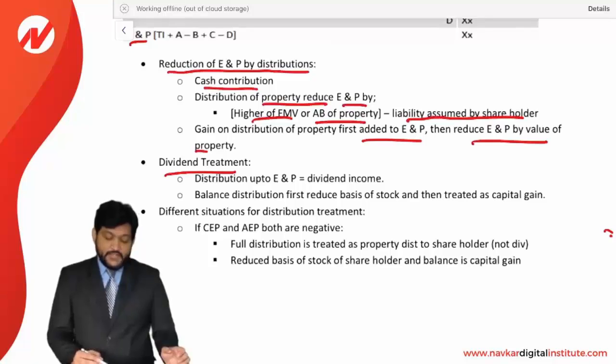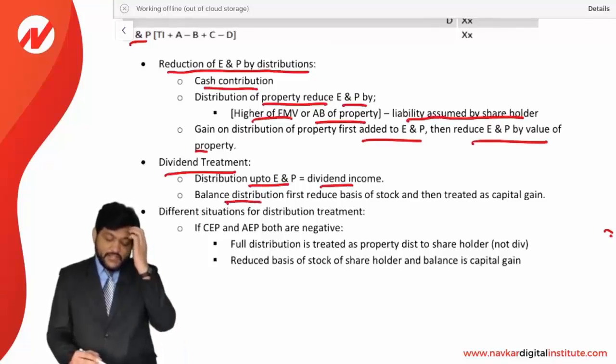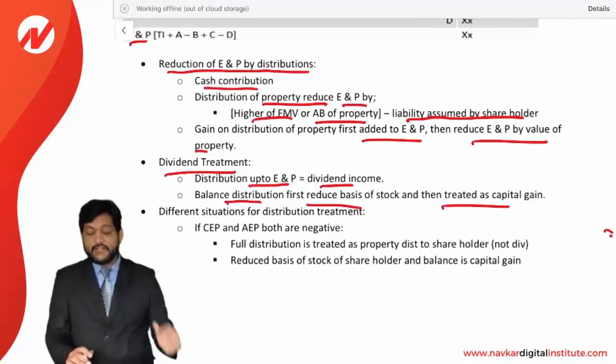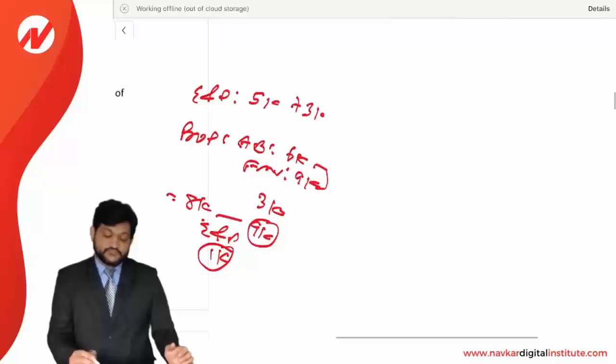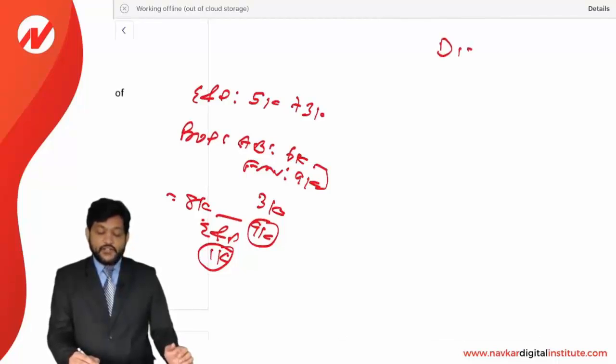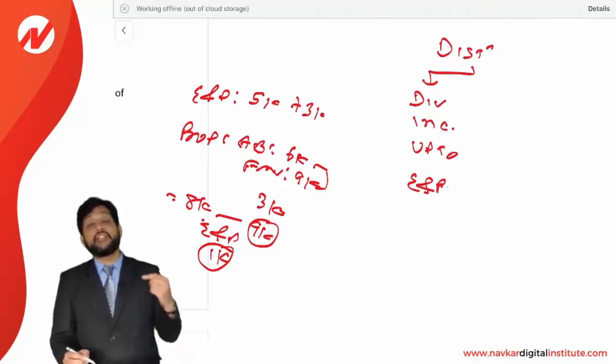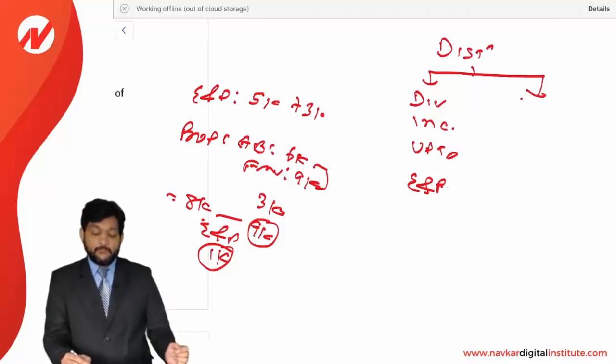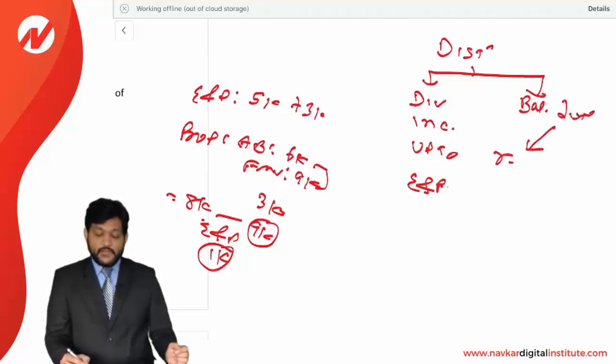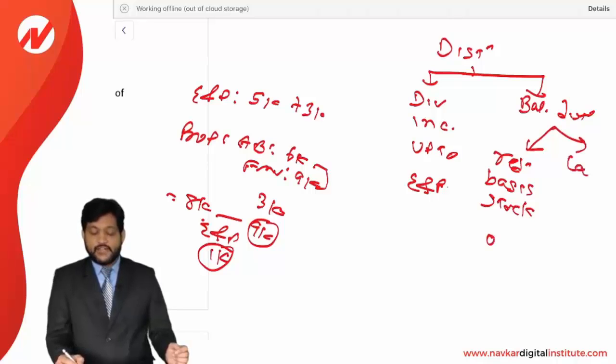Dividend treatment. Distribution up to E&P is considered as dividend income, and balance distribution first reduces the basis of the stock and then is treated as a capital gain. Okay, now what do they want to say? Distribution received from a corporation will be treated as dividend income to the shareholder up to E&P. Means distribution from a corporation up to earning and profit will be treated as dividend income, and balance distribution will be treated as a reduction in the basis of the stock, and once the basis becomes zero, the remaining will be treated as a capital gain to the shareholder.